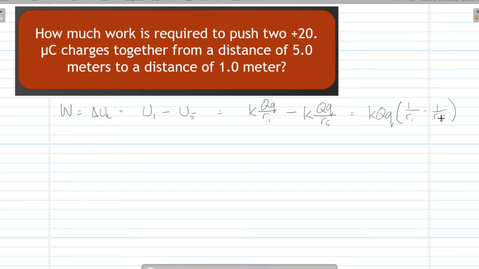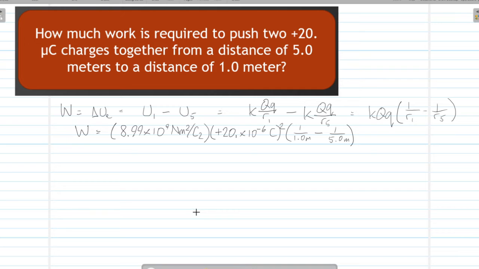I have to keep the R1 and the R5 in the denominator, okay? We can't just flip them up to the numerator simply because we factored out K times big Q times little q. So this is the simplest formula we can possibly get. We're going to have to plug in some numbers to solve for work. And you know what? I don't really feel like writing out all the numbers, so I think I'm just going to snap my fingers and make them magically appear. Here goes.